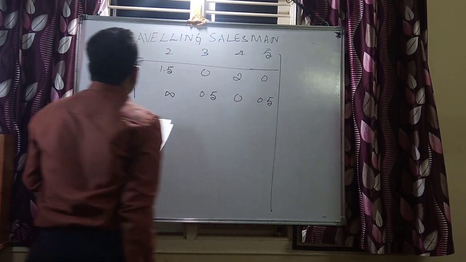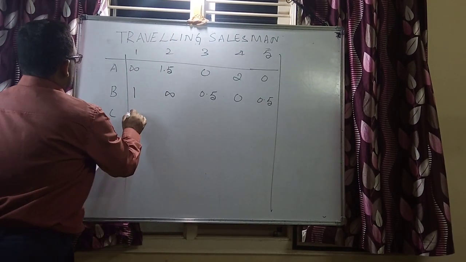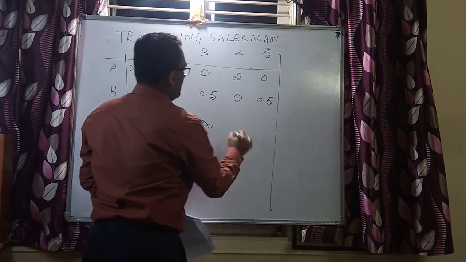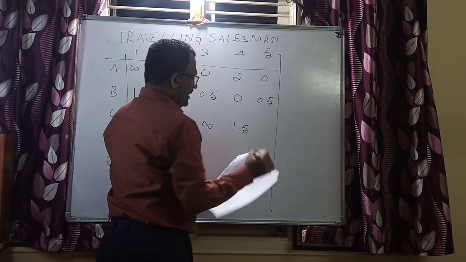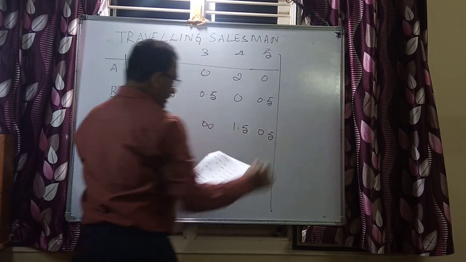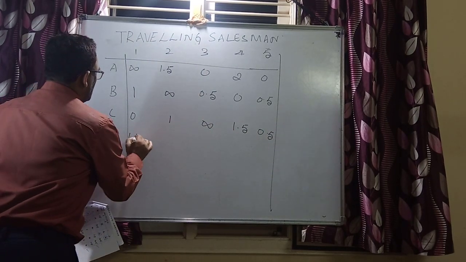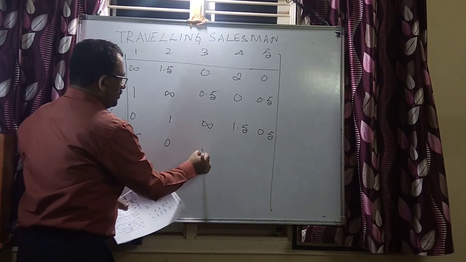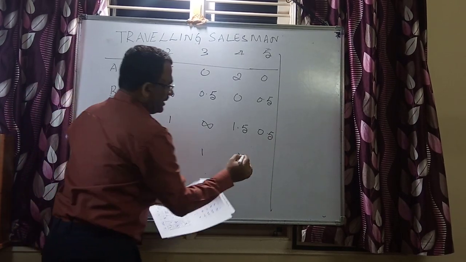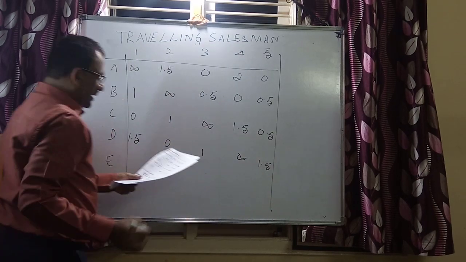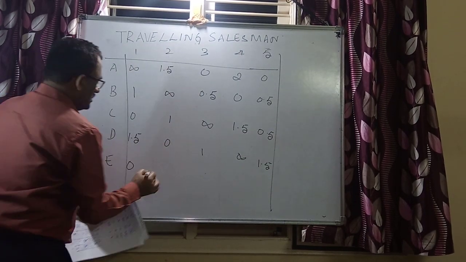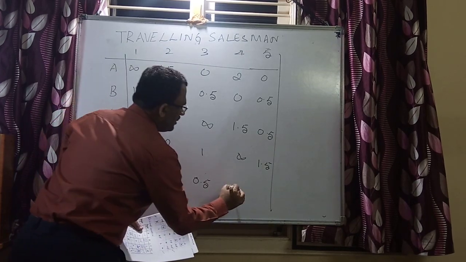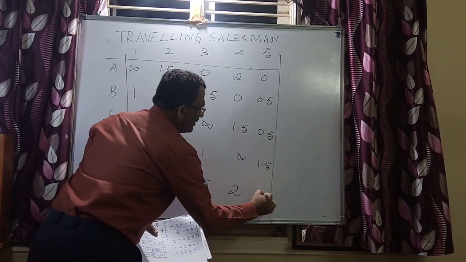I am writing the column minima answers here. 0, 1, infinity, 1.5, again 0.5 here, 1.5, 0, 1, infinity, 1.5, 0, 1, 0.5, 2 and then infinity.